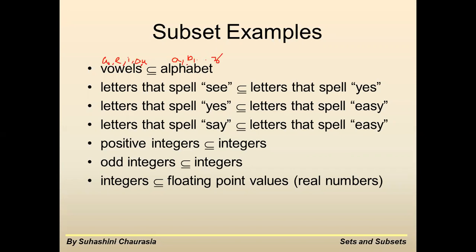इस बड़े वाले सेट में से कुछ जो लेटर्स हैं वो वॉवल्स हैं, तो हम इसको क्या बोलेंगे? सबसेट. Vowels is a subset of alphabets. A, E, I, O, U is a subset of all alphabets A, B, C, D, E, F, G, H up to Z. So how do you write? A, E, I, O, U is a subset of all the alphabets, small case alphabets.